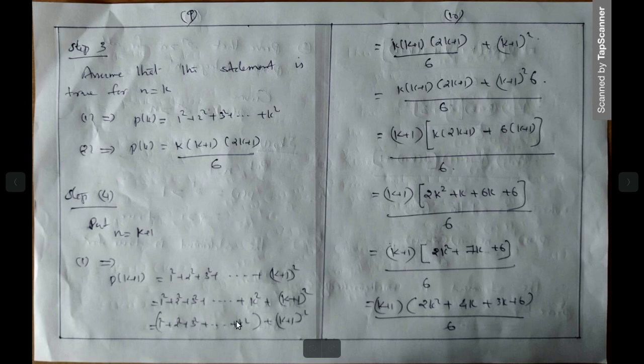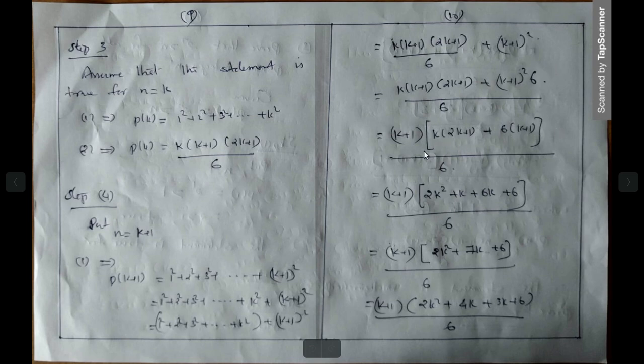So instead of these terms we can use this one, that is here, plus k plus 1 whole square. Then cross multiplication. So 6 is the common denominator: k into k plus 1 into 2k plus 1, plus k plus 1 whole square into 6. Then you can take k plus 1 as common. When k plus 1 is taken outside, what are the remaining terms? k into 2k plus 1, plus here one k plus 1 is taken outside the bracket, only one k plus 1 is remaining here, into 6 into k plus 1.